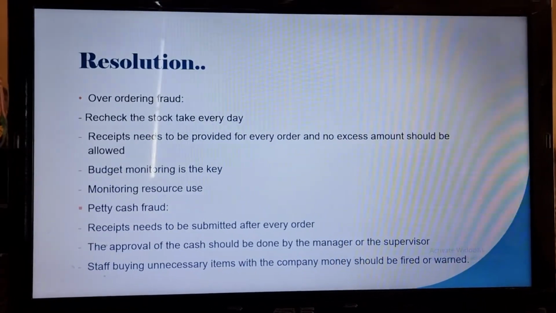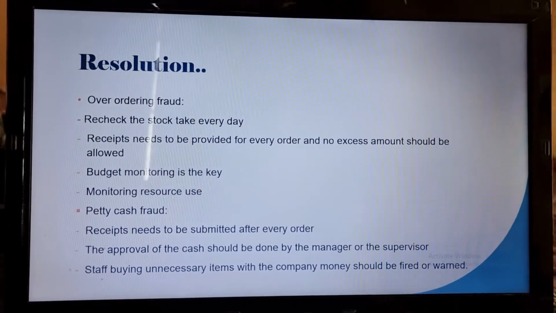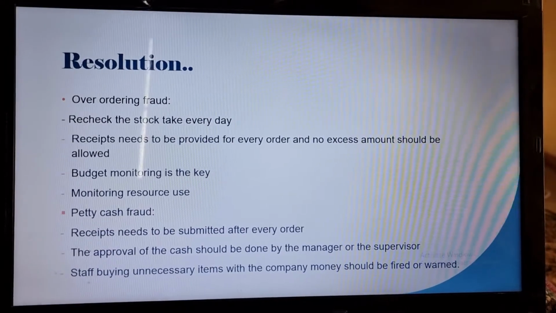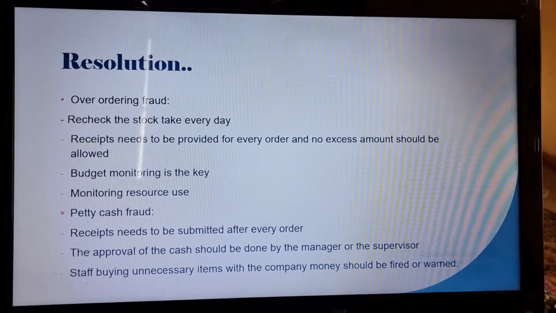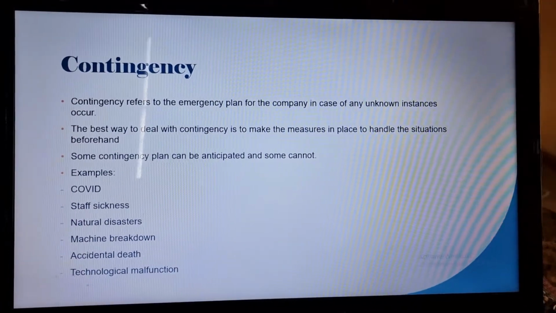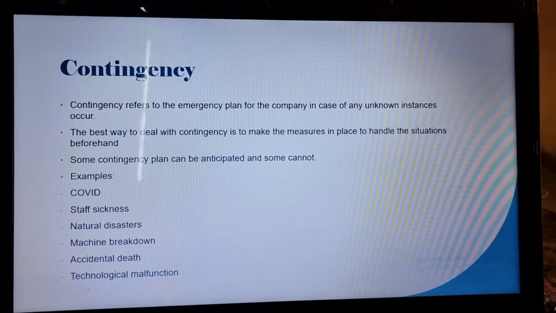On the petty cash fraud, receipts need to be submitted after every order. The approval of cash should be done by the manager or supervisor or someone that is leading the department. Staff buying unnecessary items with the company's money should be fired or given a warning as well so that it doesn't happen again.